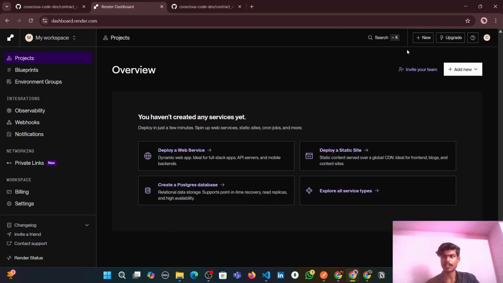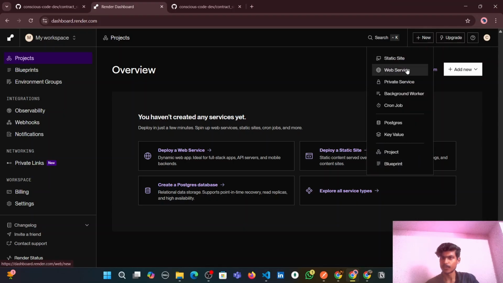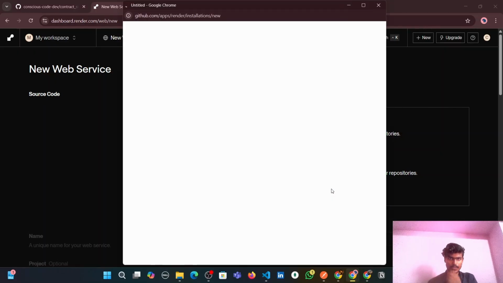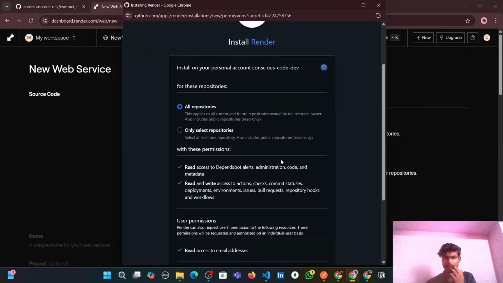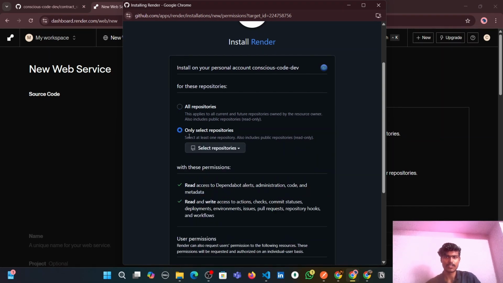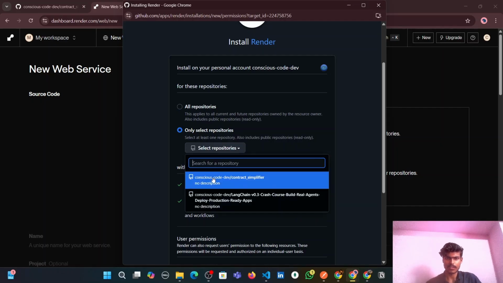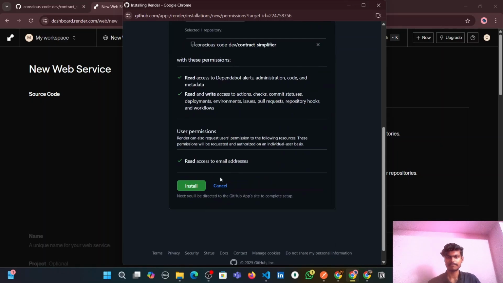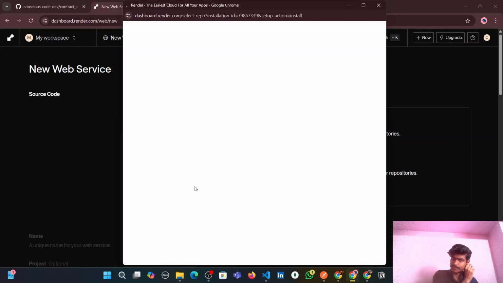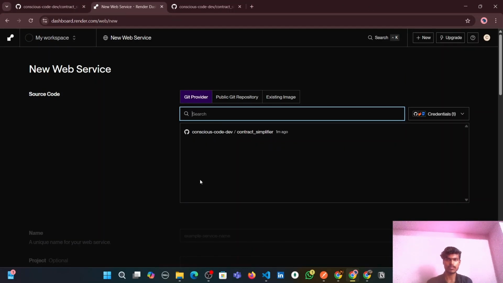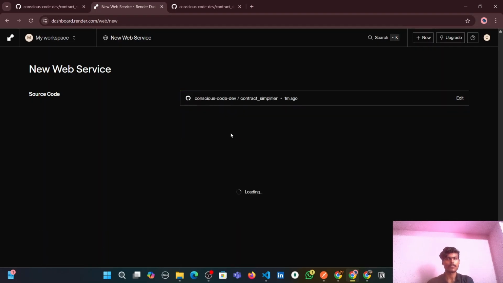So I'm on Render, guys. Let's create a new web service. We should configure our GitHub account with this Render. I'm not giving the permission for all repositories, guys. I will only give the selected repositories. Let's select this one, contract-simplifier, install. Yeah, select this repository,